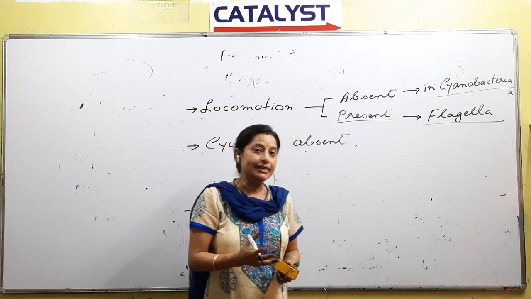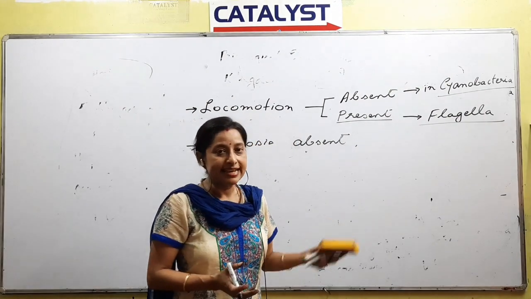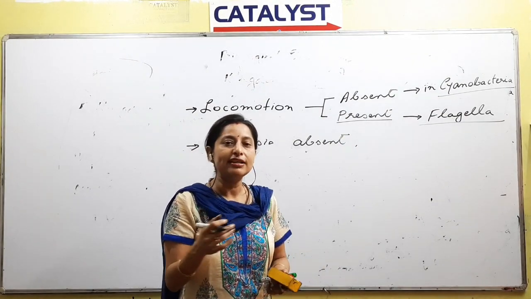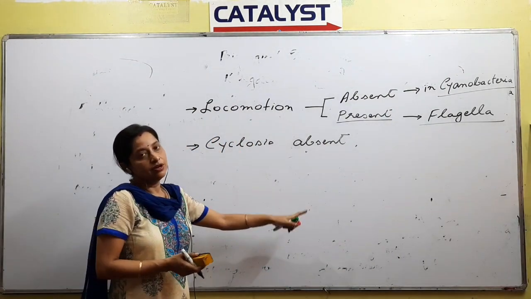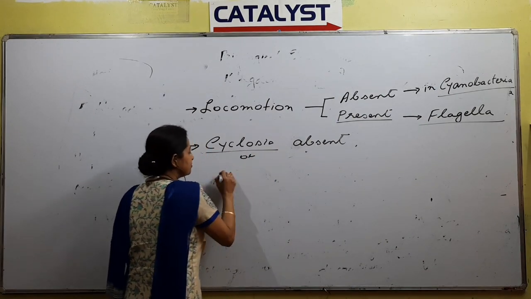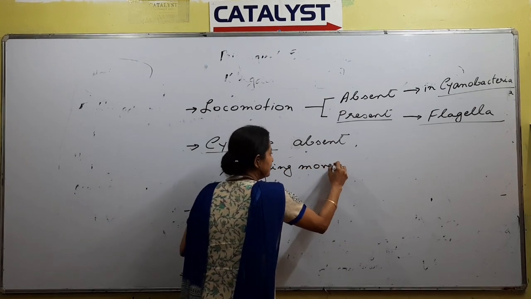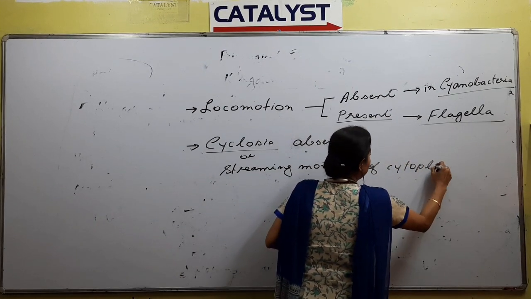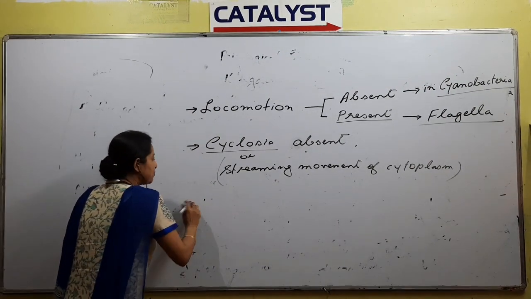So generally this type of movement is seen in cells. But bacteria is an example where this type of movement is absent, right? Since it is a small cell, there is no need for much movement. So cyclosis is absent in the case of prokaryotes or bacteria. Cyclosis is also called streaming movement of cytoplasm, right? Next point, reproduction.